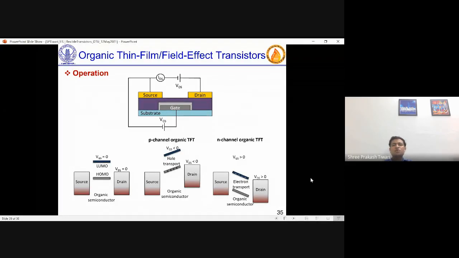In the second one, you see gate voltage is less than 0, meaning this whole organic semiconductor's energy levels are pulled up because gate is less than 0. And then drain is less than 0, so drain is pulled up. And now you can say holes can be transported, which is for P channel, from source to semiconductor. Similarly, for N channel, gate voltage is higher than 0. It means all the levels are pushed down. And then drain voltage is higher than 0. It means drain potential level is pushed down. And now you see from the top of the source, electrons can transfer through the LUMO to the drain. And this is how this device will work.